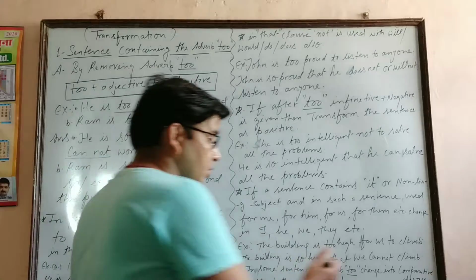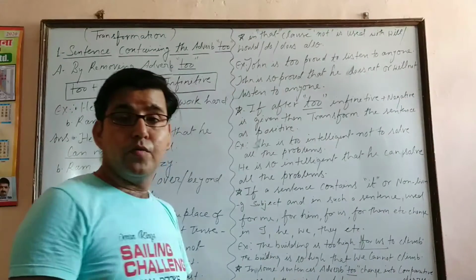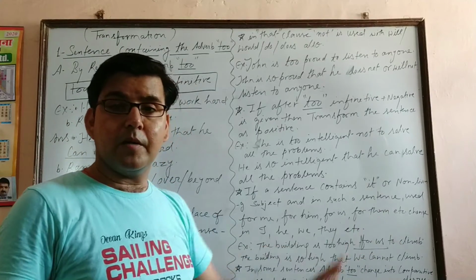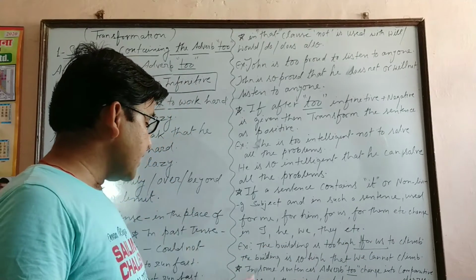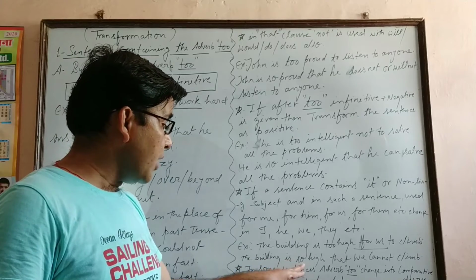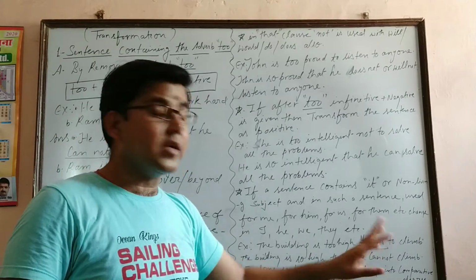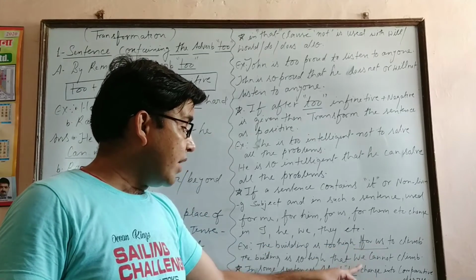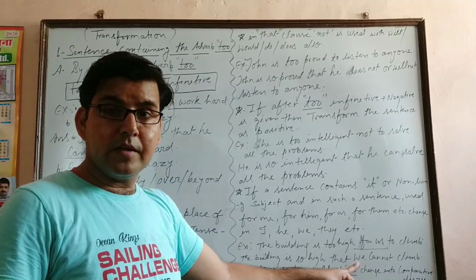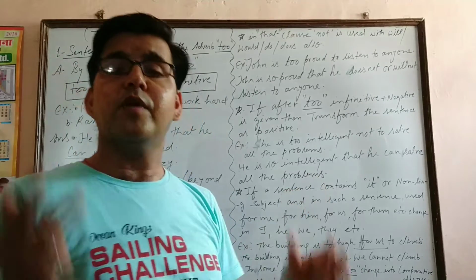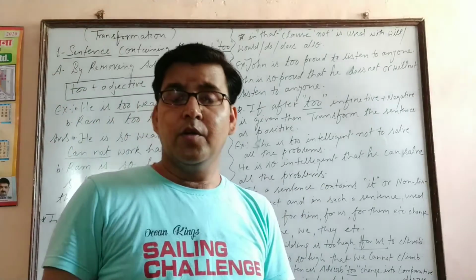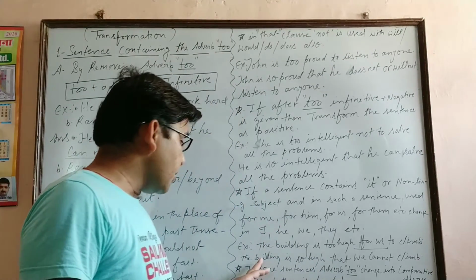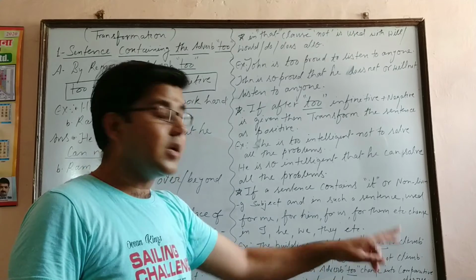Now look at the board. "For us." Focus on that. The building is too high for us to climb. So the answer will be: the building is so high that we cannot climb. Why "we" here? Because according to "for us", we have to use the subject "we" here. Because the building is so high for whom? For us actually. So "for us" means we cannot climb. This is the answer. So the building is so high that we cannot climb.